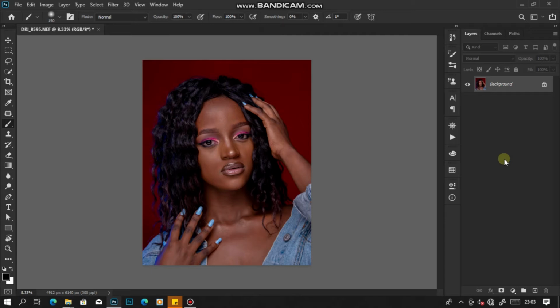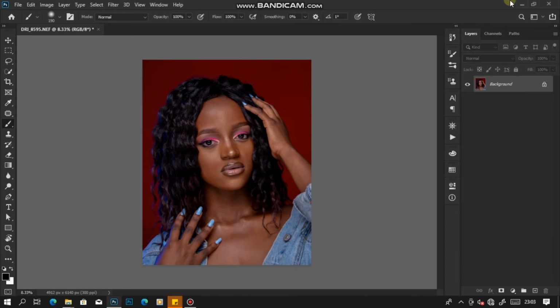So as a photographer, whenever I'm working with dark skin models, I always make sure I get the skin tone right straight from camera. But if that fails, I will have to work that out using Adobe Photoshop, and it's a process that I'm going to be showing you guys. Yes, without wasting a lot of time, let's get started with the tutorial.